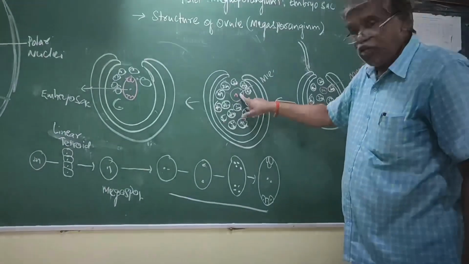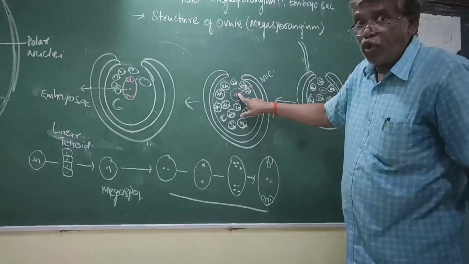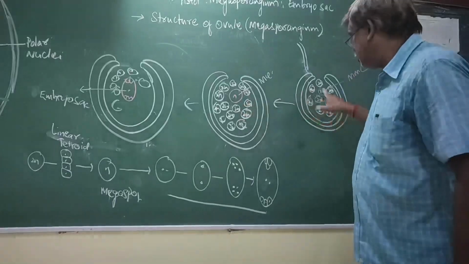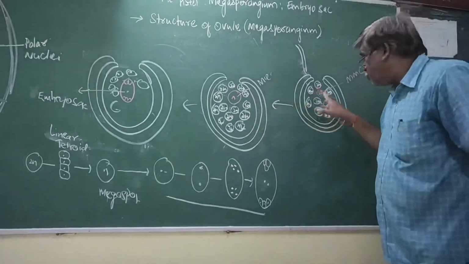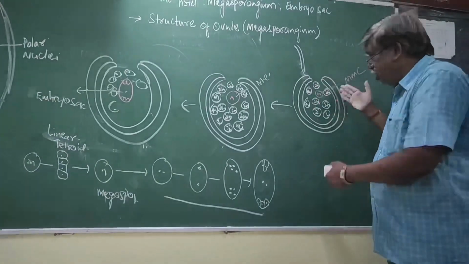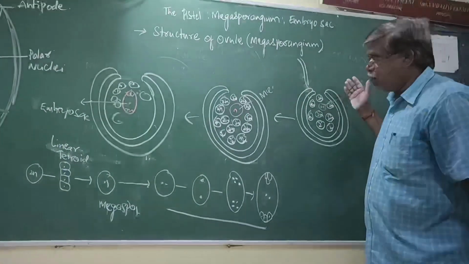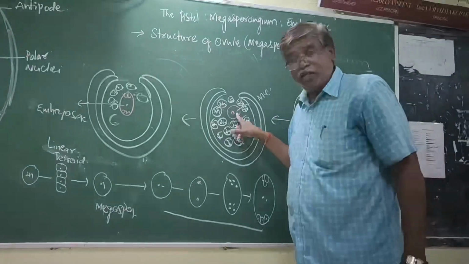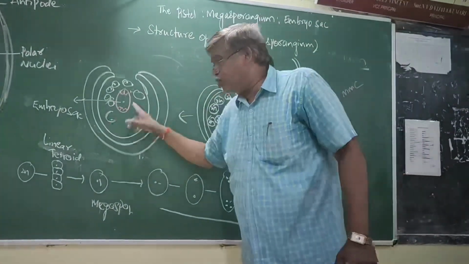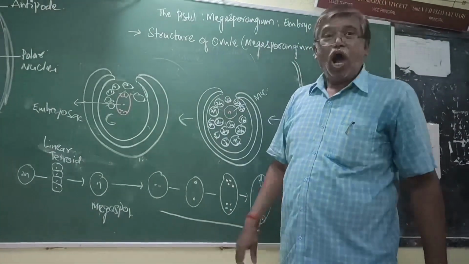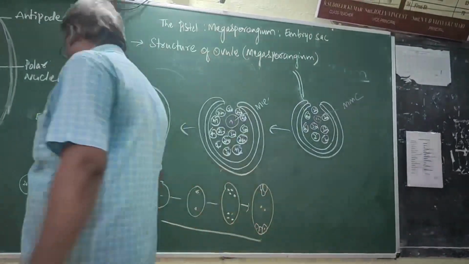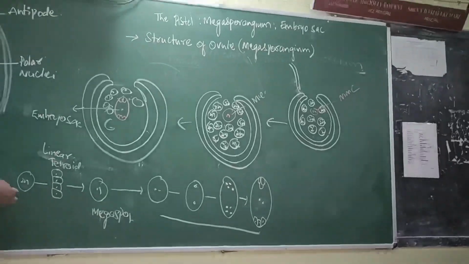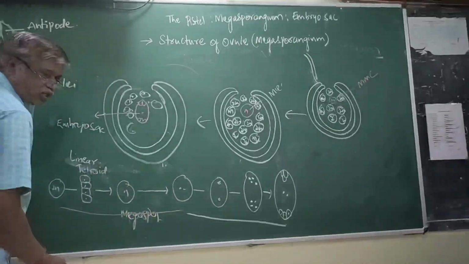Now, this is the megaspore. It is formed from, who is the parent? This is the parent. Hence, this name is megaspore mother cell. Now, this megaspore mother cell becomes embryosac. How will the embryosac be formed? Now, see. This is the first phase.